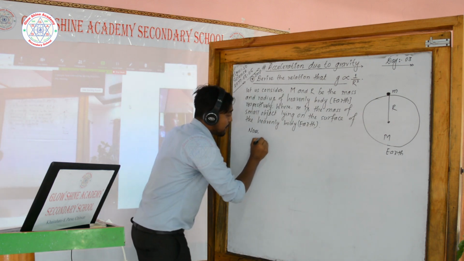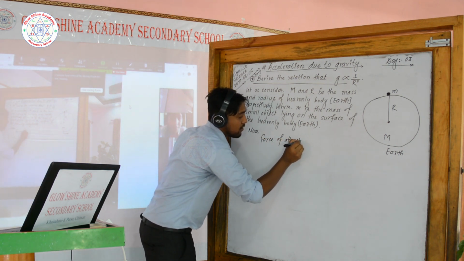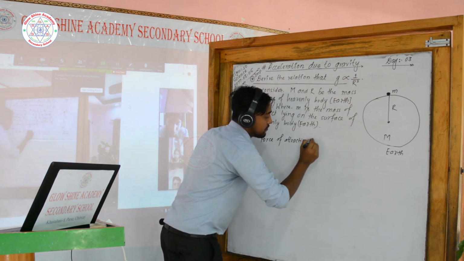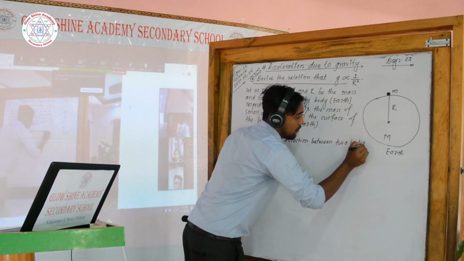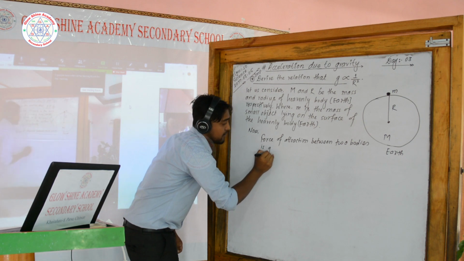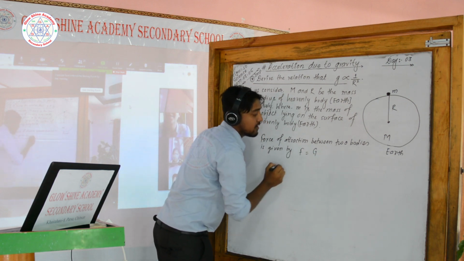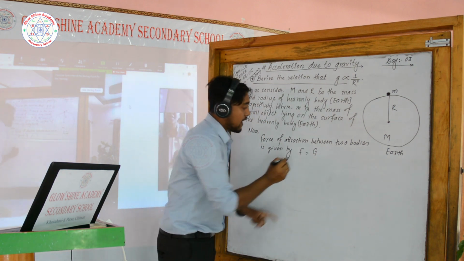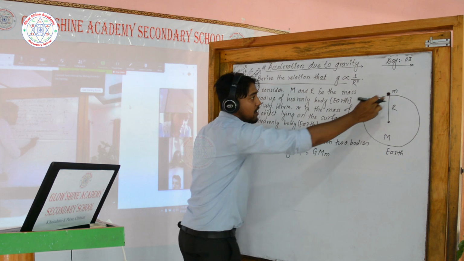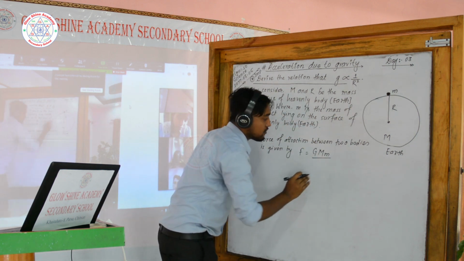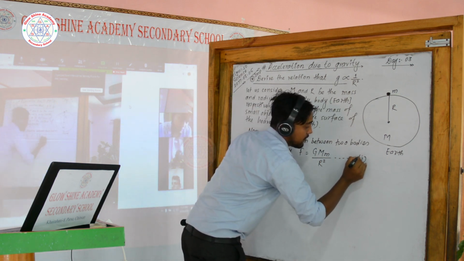Now right here. Force of attraction between two bodies is given by F equals G M m by R square, that is, G is the universal constant, and this is capital M, the mass of heavenly body, and another mass is the mass of small object standing or lying on the surface of the Earth, and that is the R. This is equation 1. Now look at here.